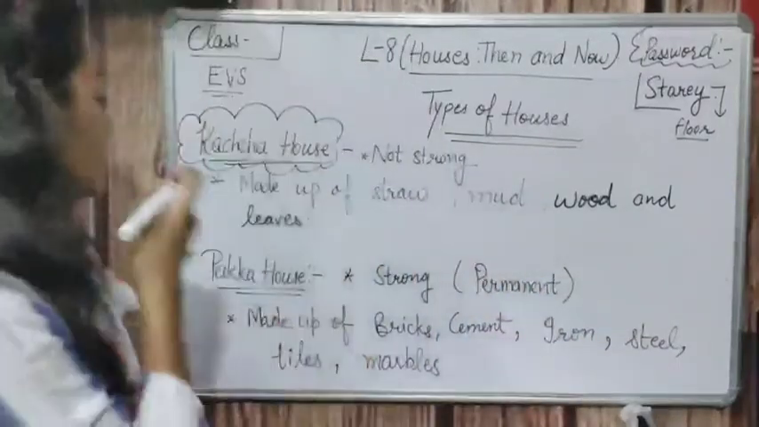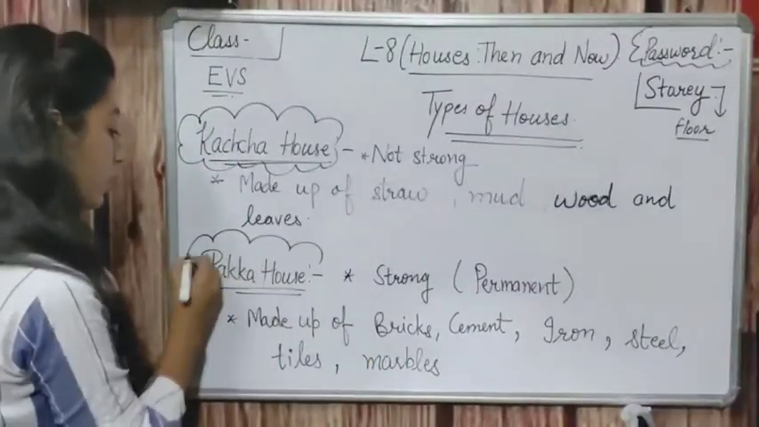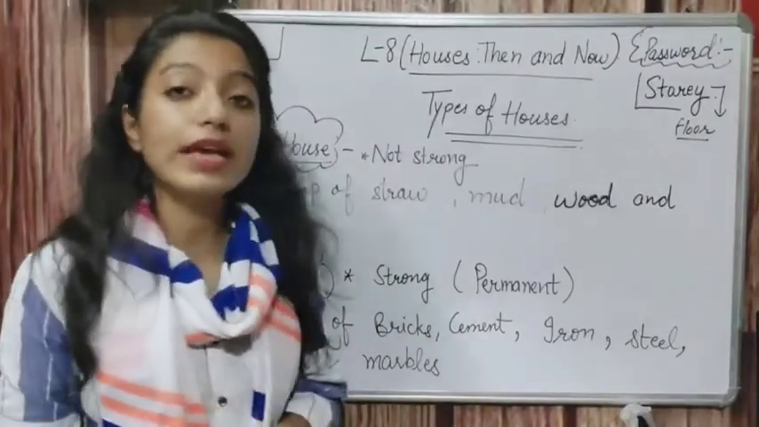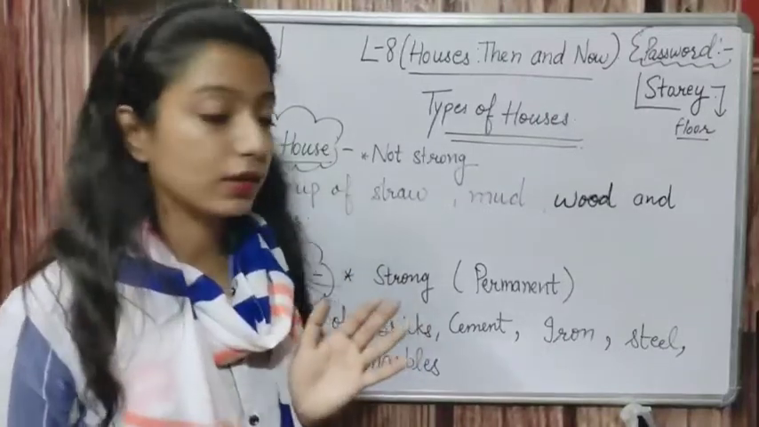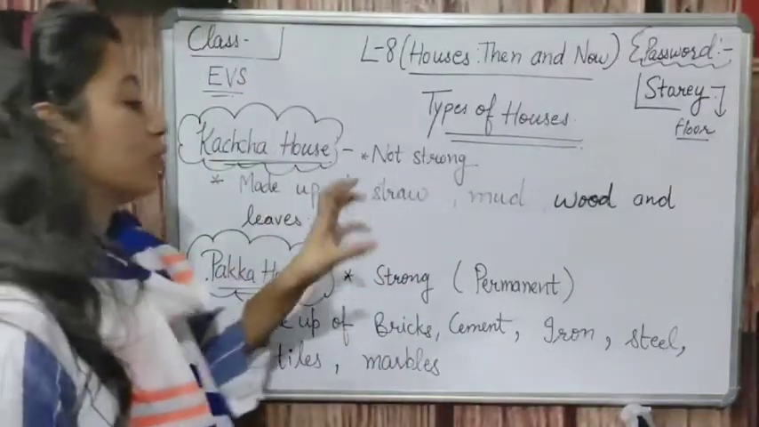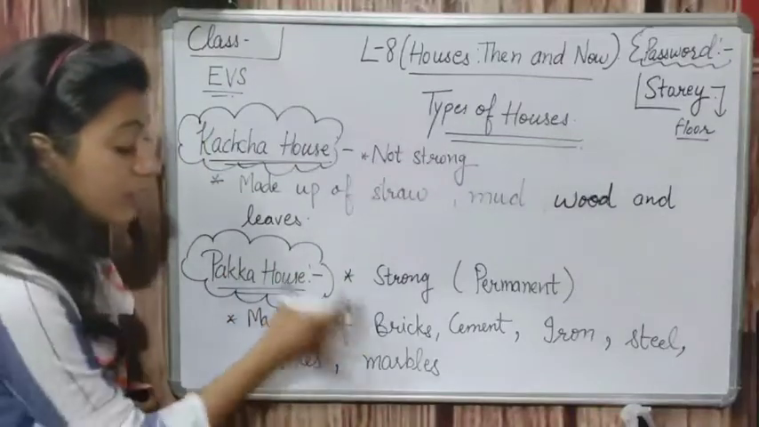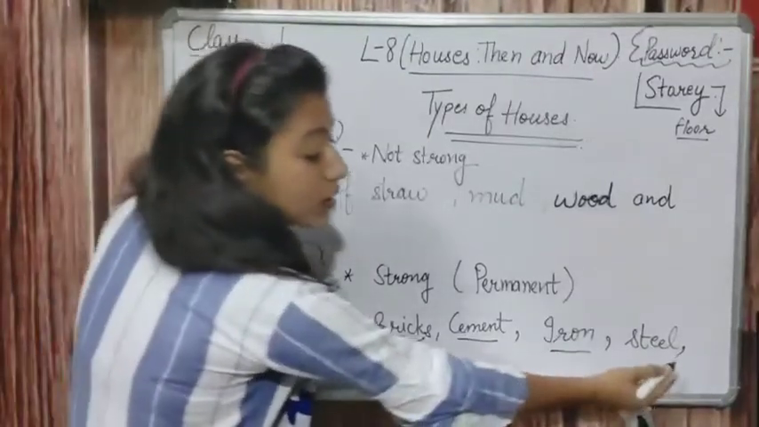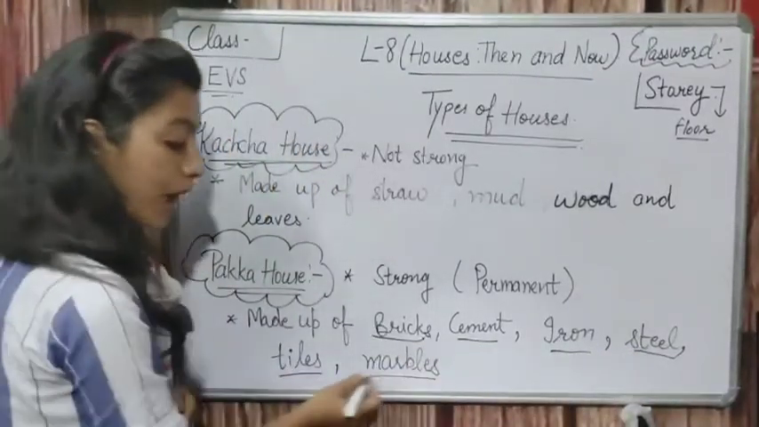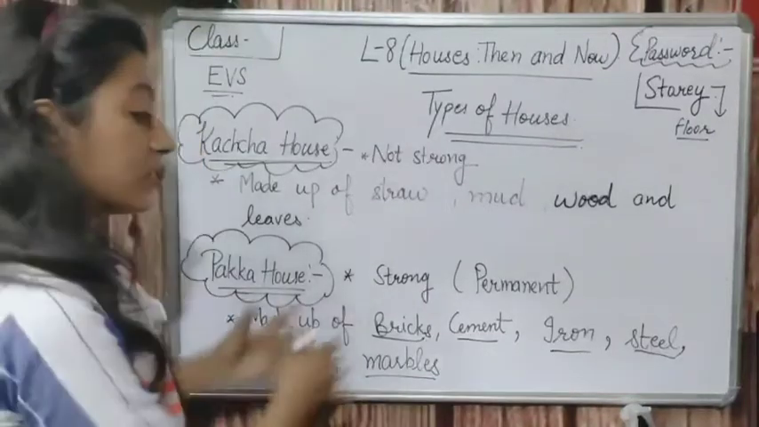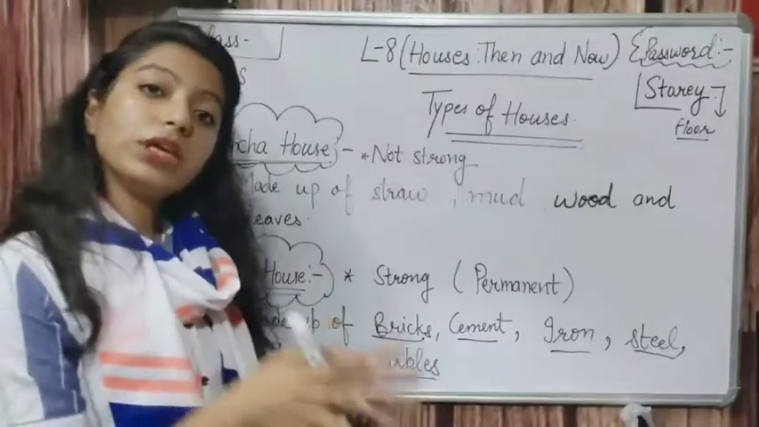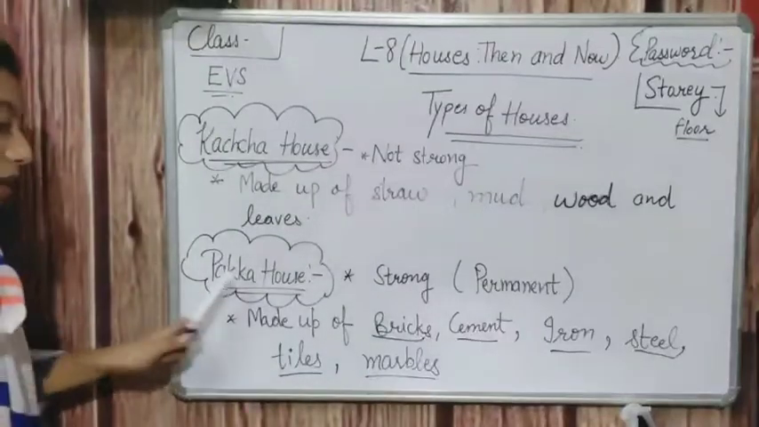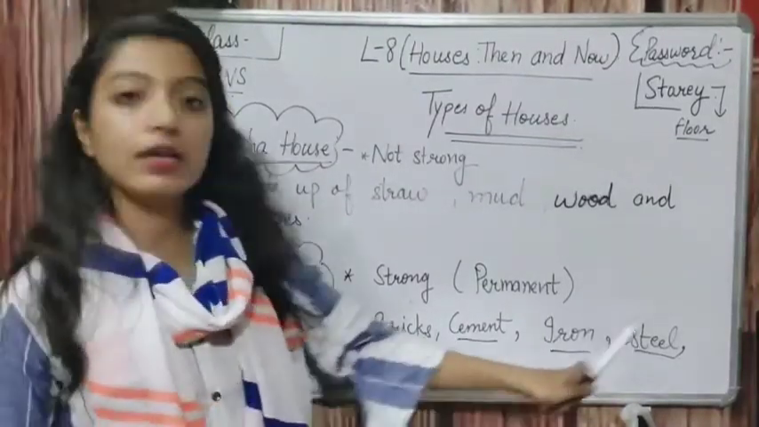Now what are pakka houses? See, a pakka house is a strong house and it is also known as a permanent house. We can also call it a permanent house. This is a very strong house because these houses are made up of bricks, cement, iron, steel, tiles or marbles. So pakka houses are made up of these strong things. We can call it a permanent house, because a pakka house is made up of bricks, cement, iron, steel, tiles and marbles.